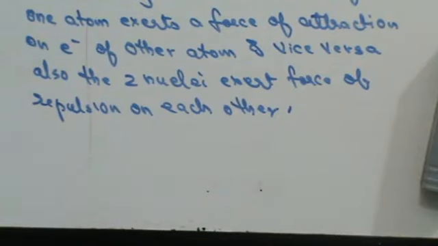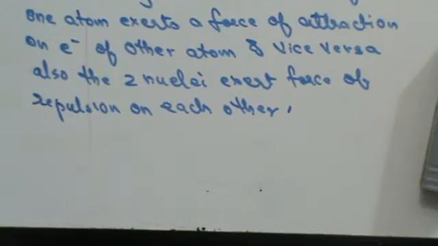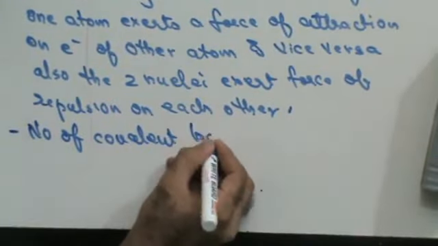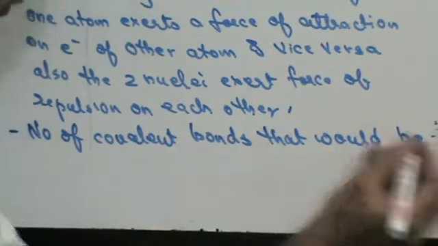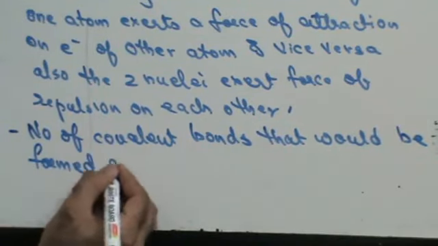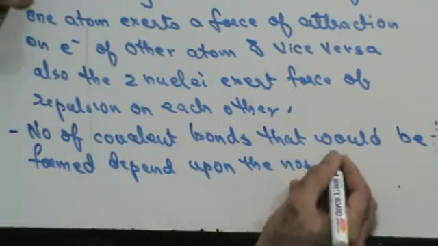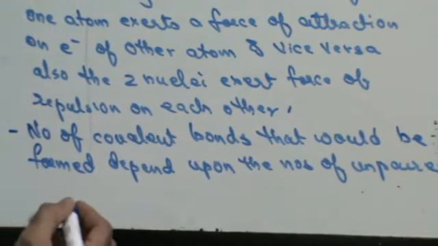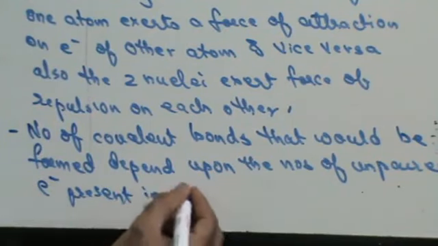Now, one more thing that you have to know is that the number of covalent bonds that will be formed depends upon the number of unpaired electrons present in the atom.